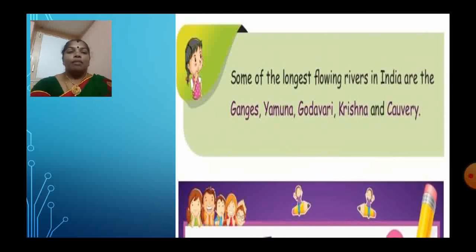Here, some of the longest flowing rivers in India are Ganges and Yamuna. These are located in North India. Then Godavari, Krishna, Kaveri. These three are the important rivers in South India.